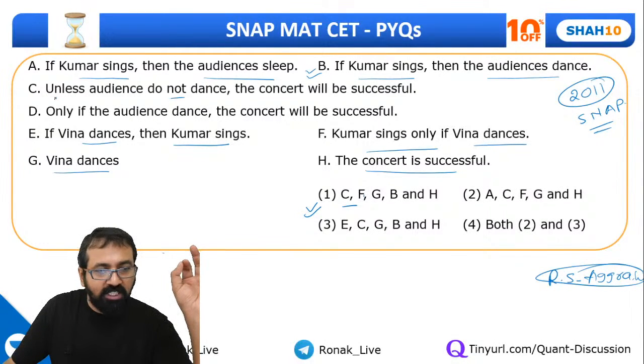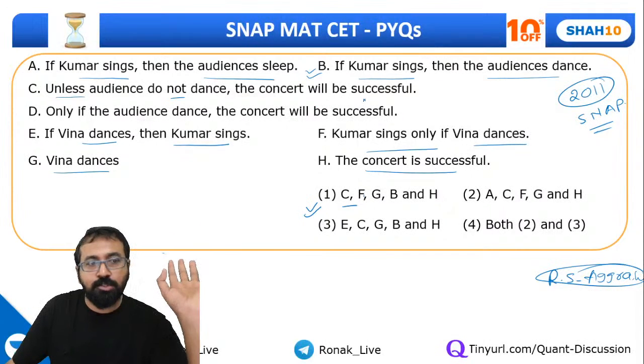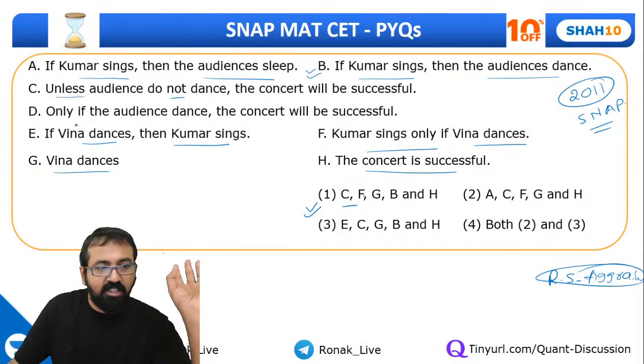So unless and not will cancel each other. You can say if audience dance, the concert will be successful. It's as simple as that. And the other is C. There is a difference between these two, C and D.